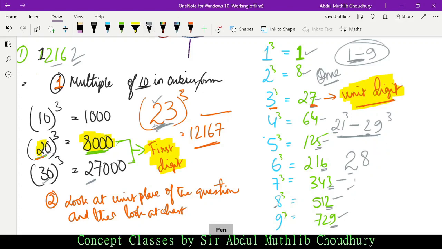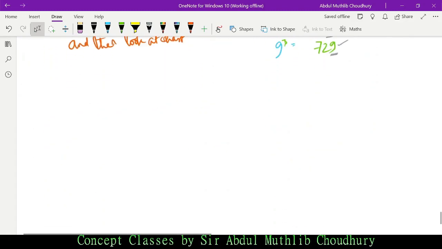I hope I was able to explain the concept in a simpler way. In case of any doubt, kindly rewind the video and watch this concept again. If the doubt still persists, you can WhatsApp me or put a comment down below. Now let me solve another question, Roman number 2, so that it becomes much clearer.